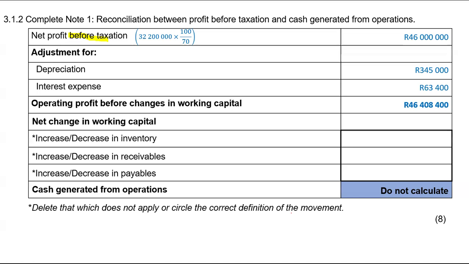Remember, we calculated inventory for the current year. We were given inventory for last year, which was 679,000. And our inventory for this year was 385,000. You still remember that? So you will notice that our inventory went down. So if your stock goes down, how does that impact on your cash?